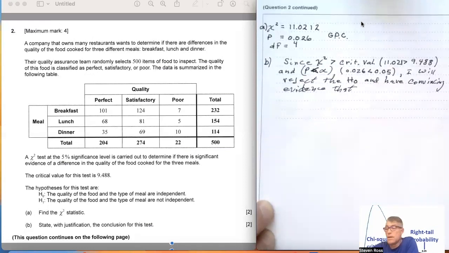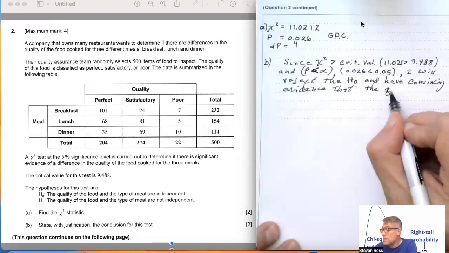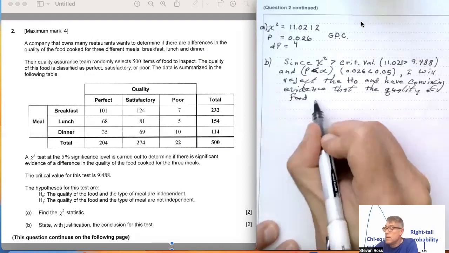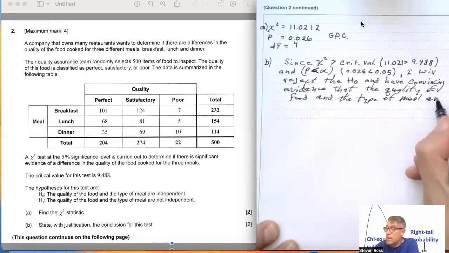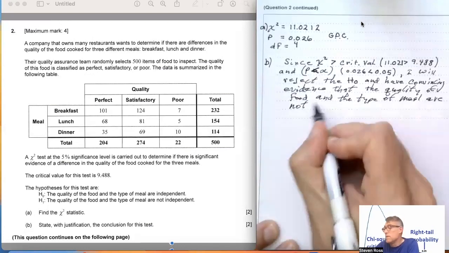And then I look at my H1, and I'm going to really use that language of independence. In this case, not independence. The quality of food and the type of meal are not independent.